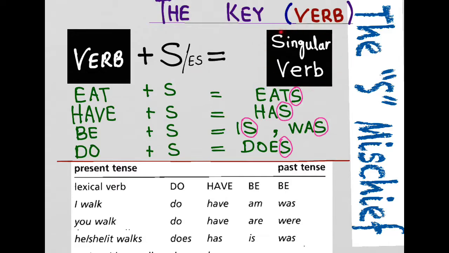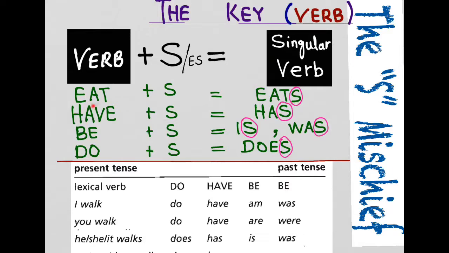So with the verb, without any variation, if the verb has S or ES, the verb is always a singular verb. And you can say that this S is just to remember the point. It is not the reality. It does not have any solid argument. It is just to remember the fact that addition of S with the verb makes the verb as a whole a singular verb. This S stands for singular. This is just to remember. This is a sort of mnemonic. A mnemonic is something that makes you understand better.